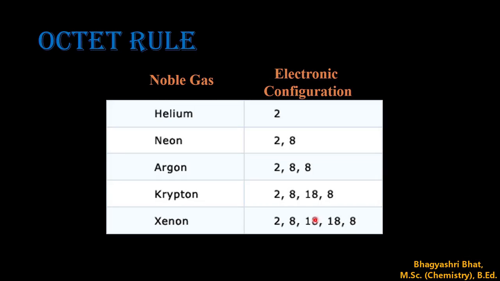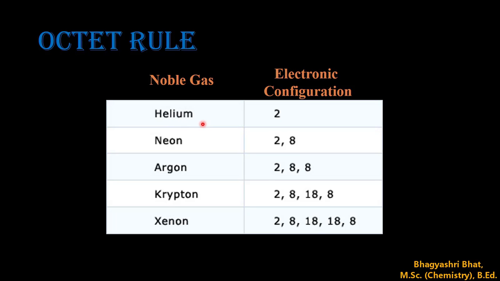These are noble gases. We know noble gases are very stable. They do not undergo any chemical reaction. This is the reason why they are also called inert gases. They have stable electronic configuration since they satisfy the octet rule.